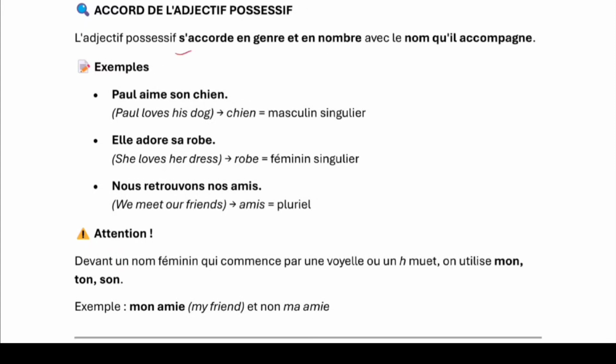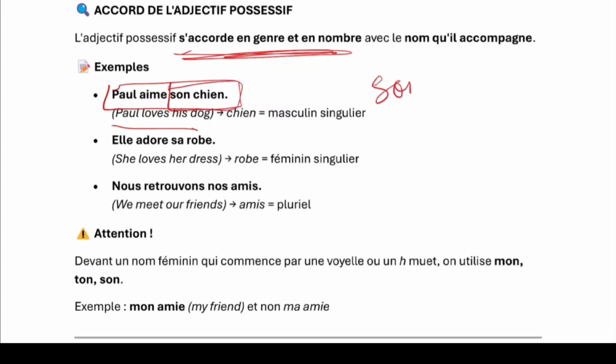Now have a look at the accord in gender and number. Something I have already told you, but here too we will have a look. First example: Paul aime son chien. Paul loves his dog. Here we say son chien. Son chien is his dog. It could even be her dog.